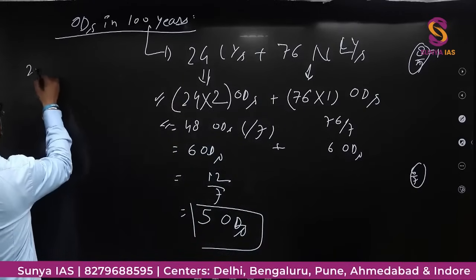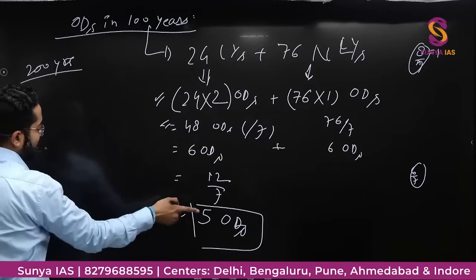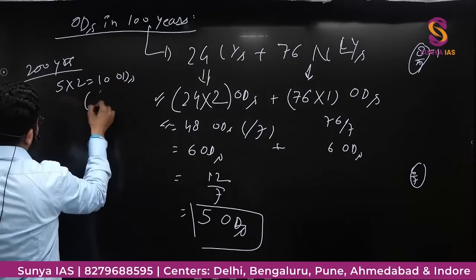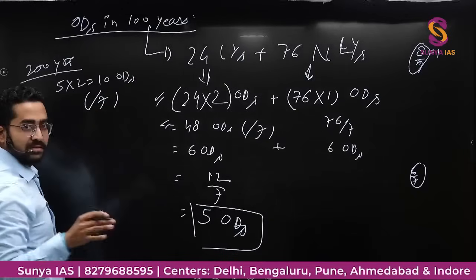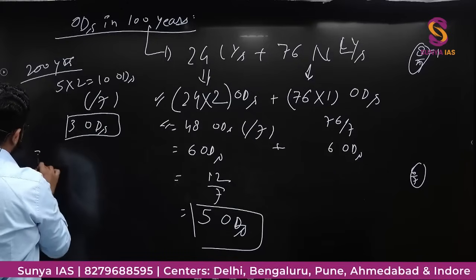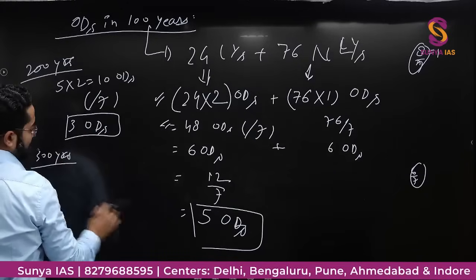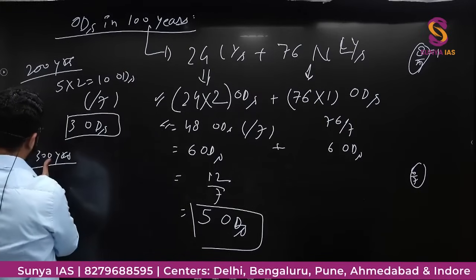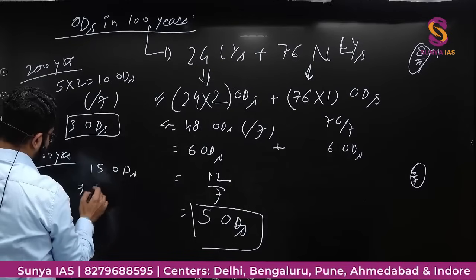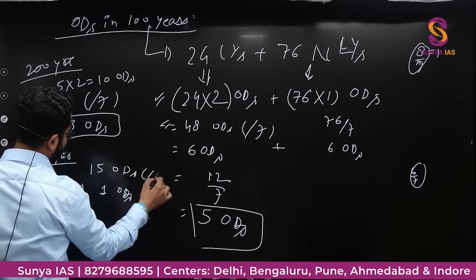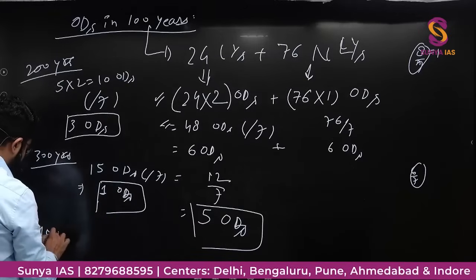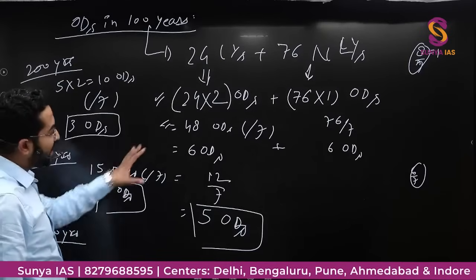For 200 years, 100 years 5 odd days, 200 years 5 into 2, 10 odd days. 10 odd days means I'll divide it by 7. 10 by 7, remaining will be 3. So for 200 years there will be 3 odd days. For 300 years, for 100 years 5 odd days, for 300 years there will be 15 odd days. I'll divide it by 7, 1 odd day remaining. That means for 300 years there will be 1 odd day. And for 400 years, for 100 years there are 5 odd days.